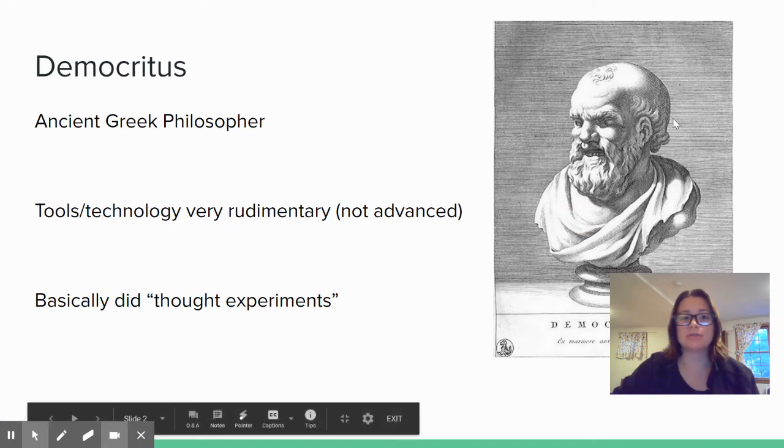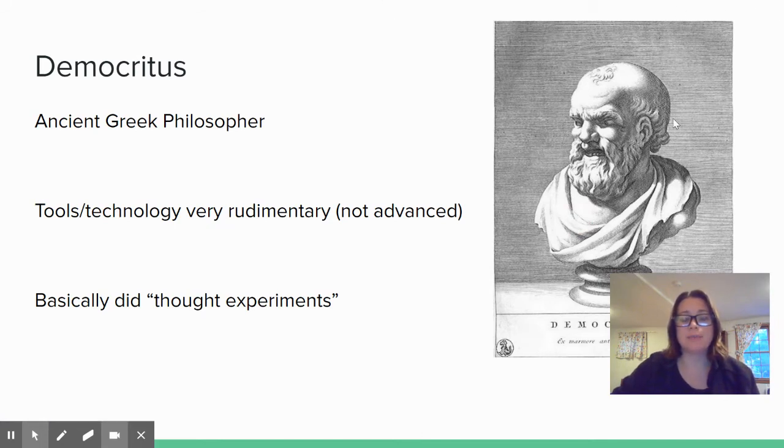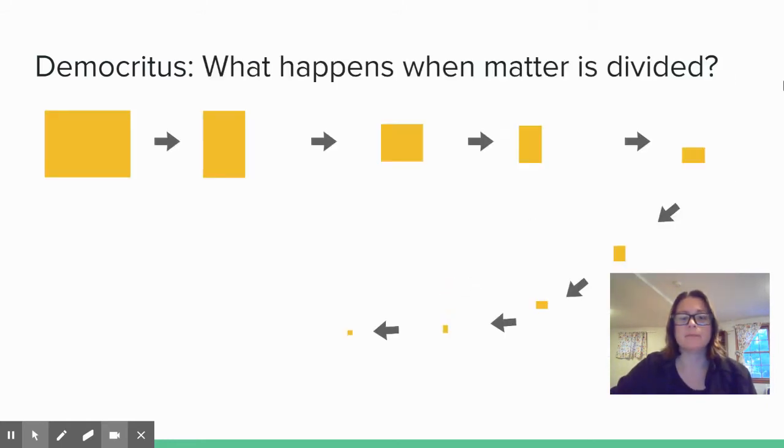Democritus was an ancient Greek philosopher, and because he was back in 400 BC, his tools and technology were pretty rudimentary. That means that they weren't very advanced. So basically, philosophers were people who sat around and did thought experiments, like, I wonder what this is made of, or I wonder what could happen with this or that thing. So Democritus decided to think about what happens when we divide matter.